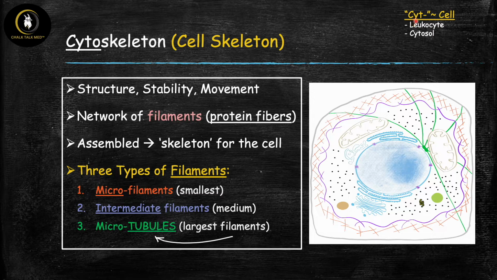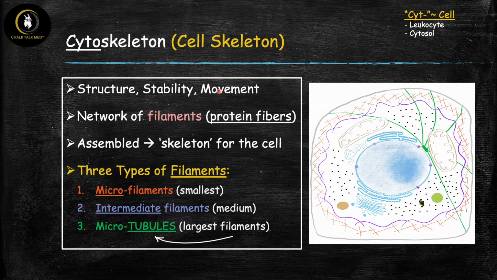So in medicine, whenever we say cyte, we're referring to the cell. So leukocyte means white blood cell. Cytosol is referring to the solution in the cell. So of course, cytoskeleton means the cell skeleton. So now the next question is, what does the cell skeleton actually do? And it kind of does the same thing that our body skeleton does for us. It provides structure, stability, and movement for the cell.